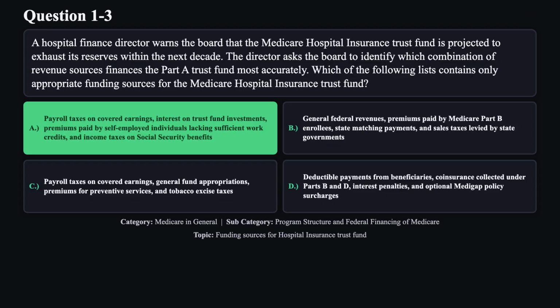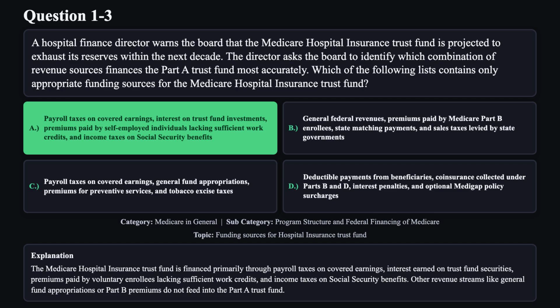The correct answer is A. The Medicare Hospital Insurance Trust Fund is financed primarily through payroll taxes on covered earnings, interest earned on trust fund securities, premiums paid by voluntary enrollees lacking sufficient work credits, and income taxes on Social Security benefits. Other revenue streams like general fund appropriations or Part B premiums do not feed into the Part A trust fund.